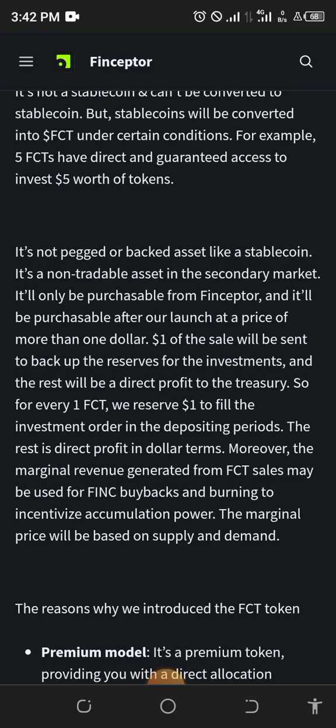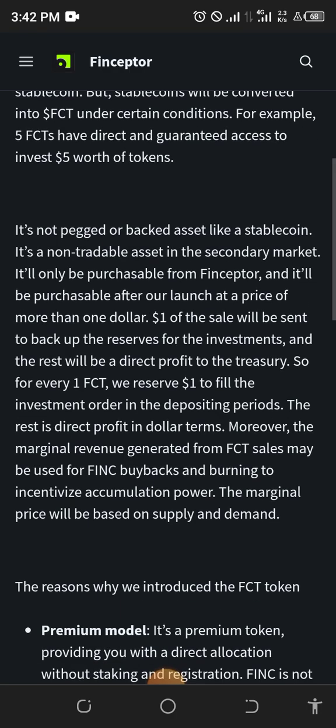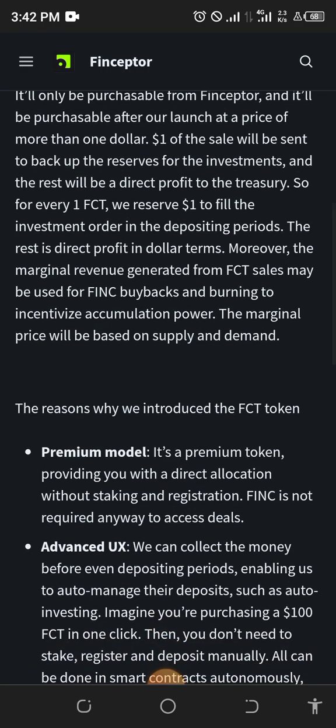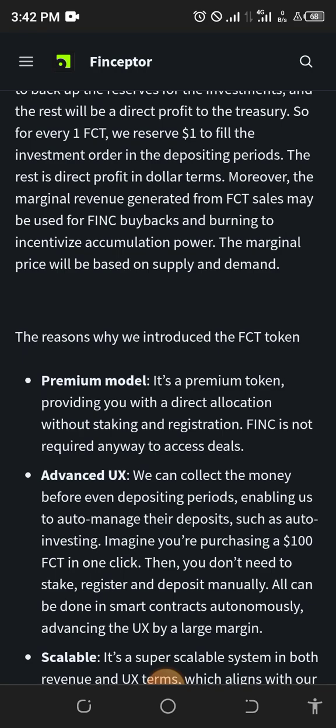Moreover, the marginal revenue generated from FCT sales may be used for FIN buyback and burning of the incentive accumulating power. The marginal price will be based on supply and demand, and this is one of the features of this coin or token called the FCT token, Finceptor credit token.